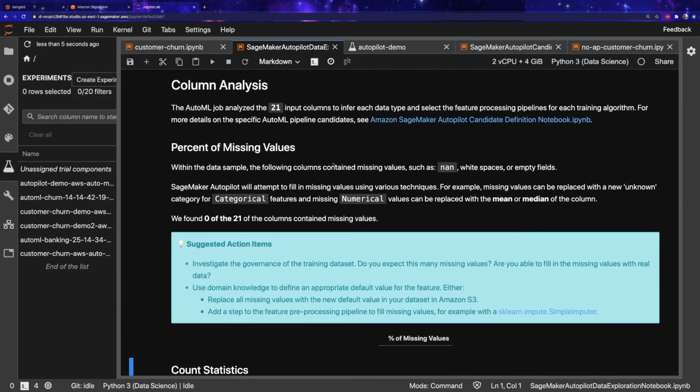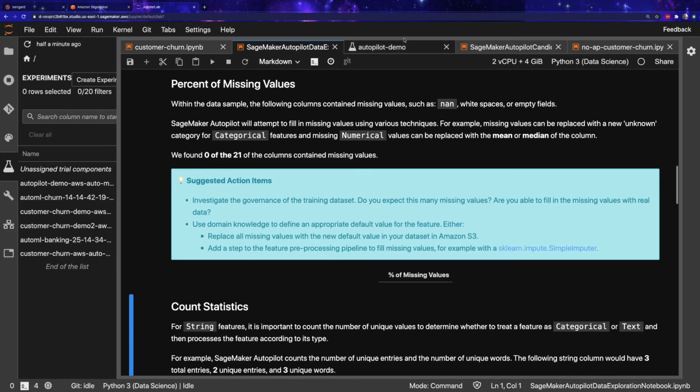If you're not so sure about what types of feature engineering techniques you need to be applying to your model, you could run an autopilot job and then go through this notebook and understand what changes you might be able to make that could improve the model performance. And so it gives you some nice recommendations to get started from.